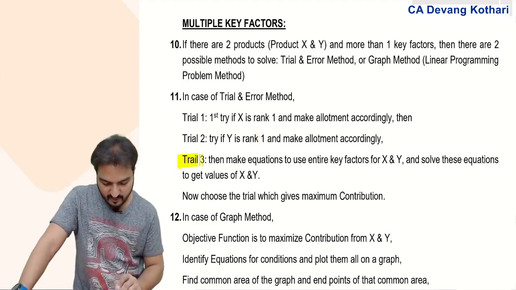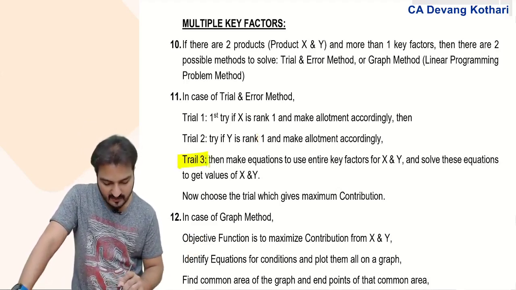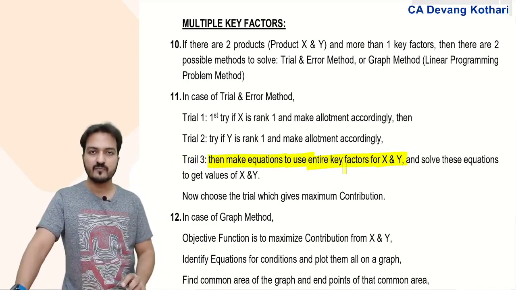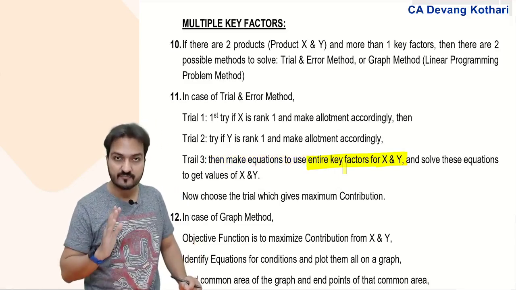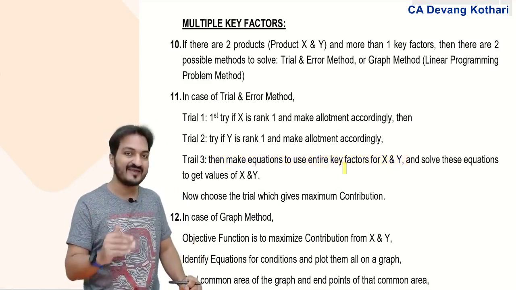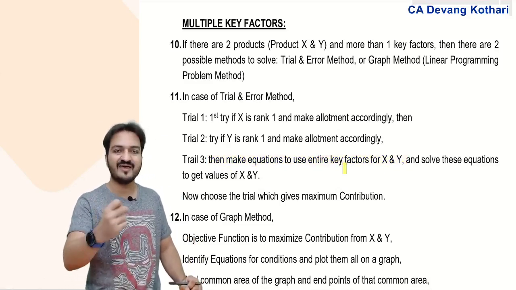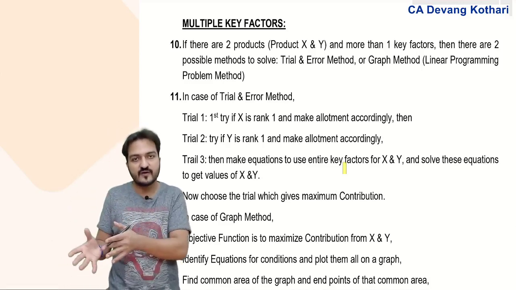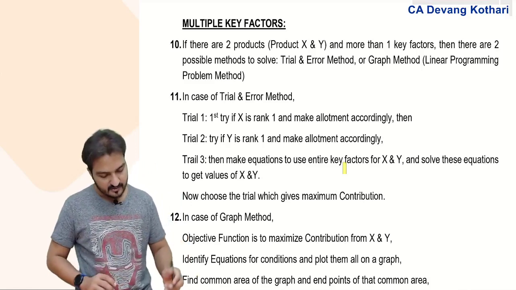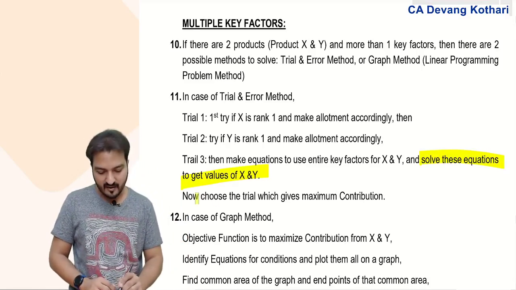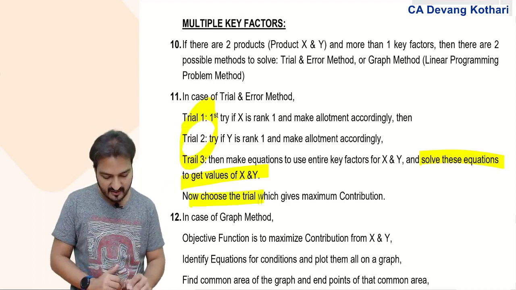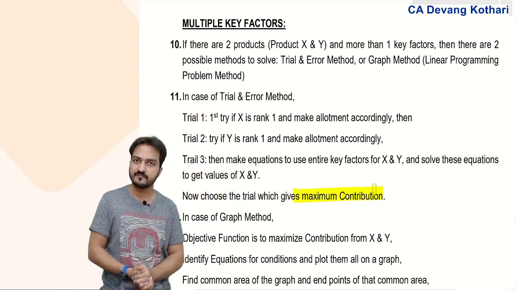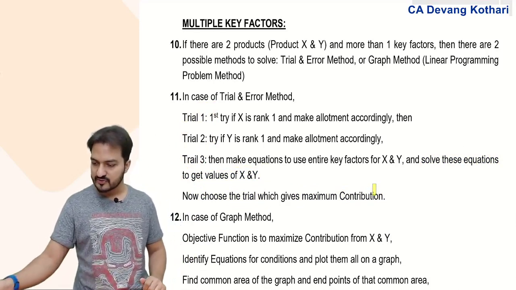And trial 3 is the equations method, where I make equations in order to use the entire key factors for X and Y. I make an equation for every key factor. So total material available, make an equation for that. Total labor hours available, make an equation for that. Make an equation for every key factor that you have, taking x units of x and y units of y. Solve these equations, get the values of x and y, and out of these three trials, choose the trial which gives maximum total company contribution. Done.